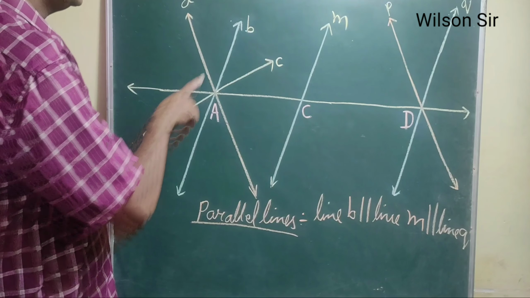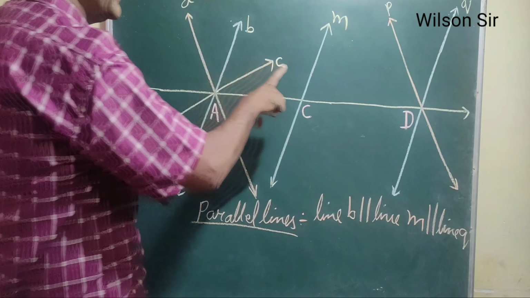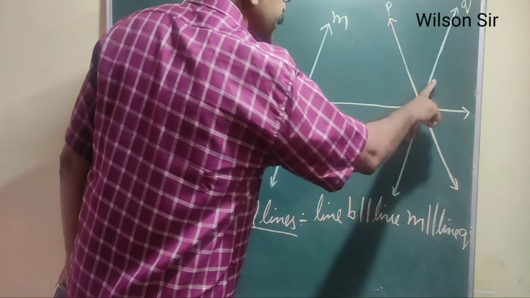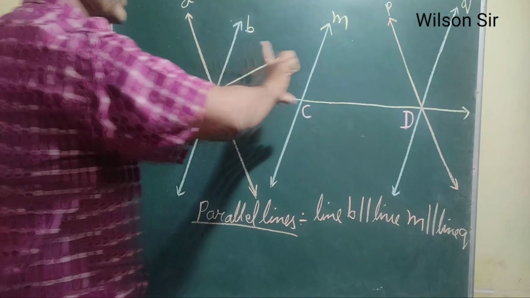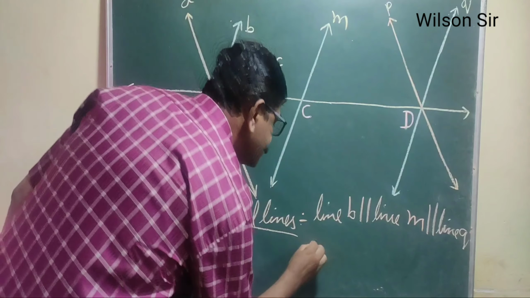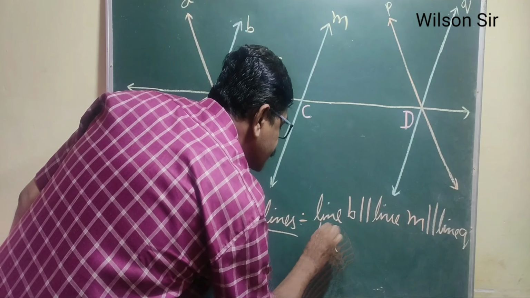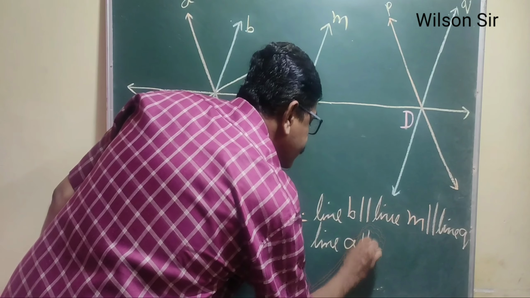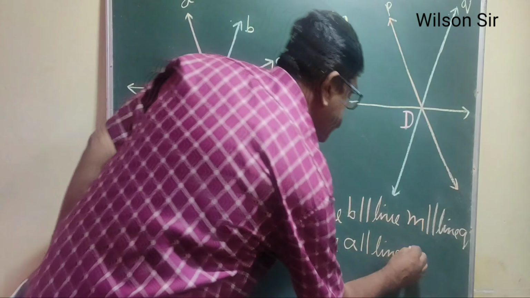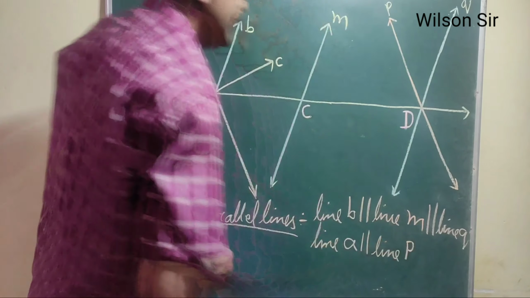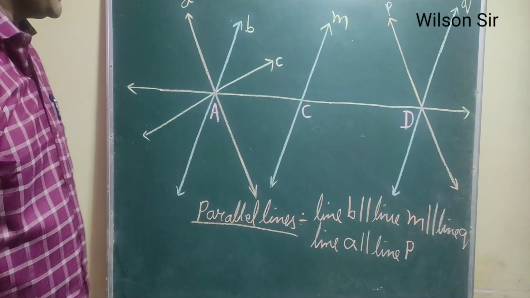So these are the parallel lines. Line B is parallel to line M is parallel to line Q. And secondly, line A is parallel to line P. So this is about the parallel lines.